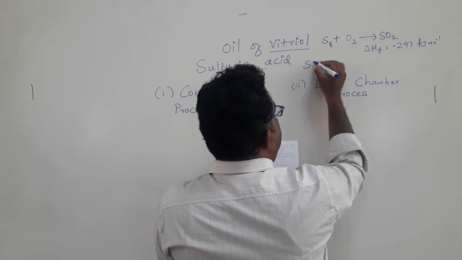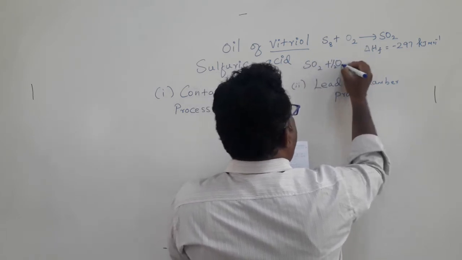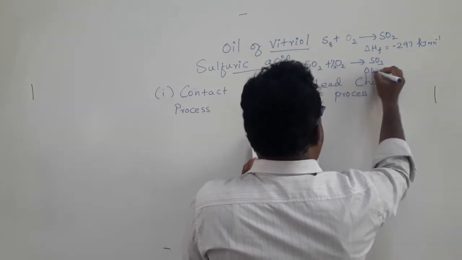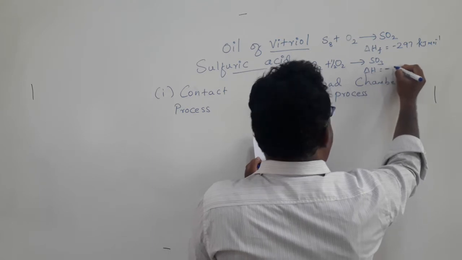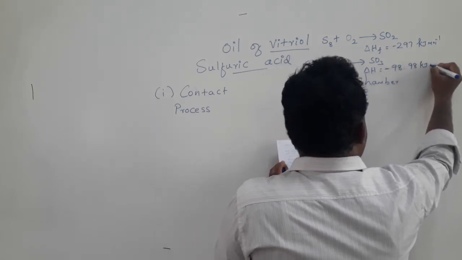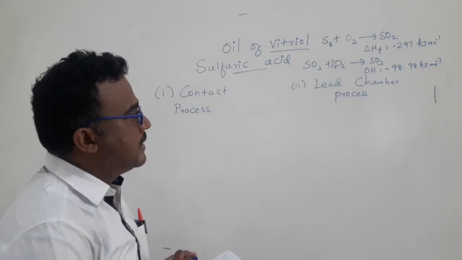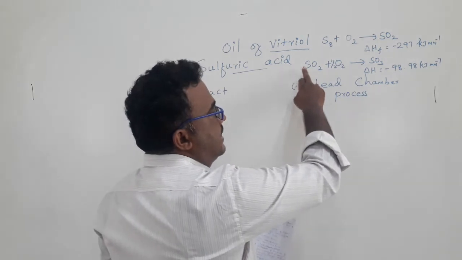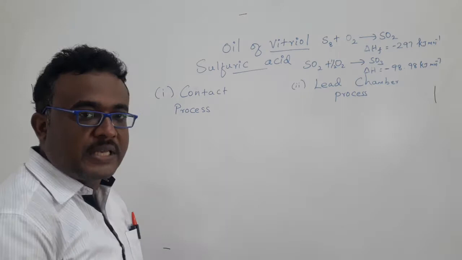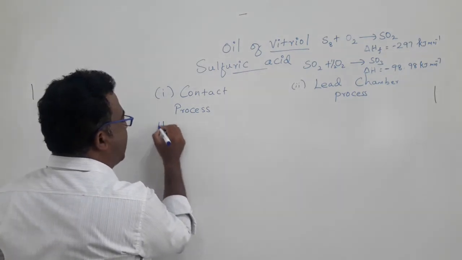Once we have sulfur dioxide, it can react with oxygen to give sulfur trioxide. Again, it's an exothermic reaction, with delta H equal to minus 98.98 kilojoule per mole. Both of them are highly exothermic reactions. For the second step, converting sulfur dioxide to sulfur trioxide, in the contact process we use a heterogeneous catalyst.